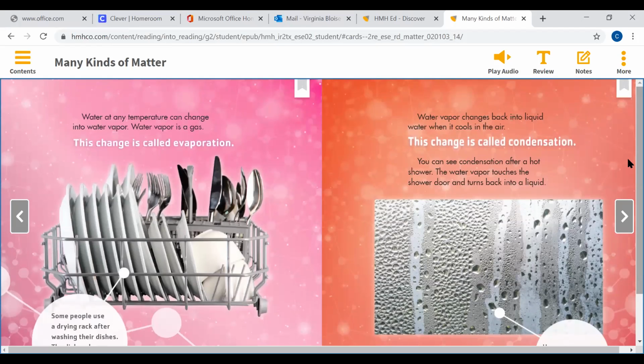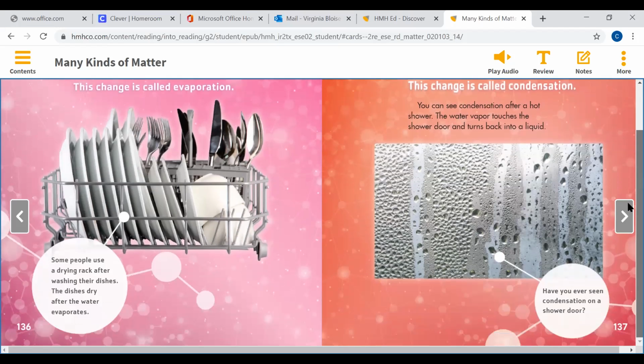Water vapor changes back into liquid water when it cools in the air. This change is called condensation. You can see condensation after a hot shower. The water vapor touches the shower door and turns back into a liquid. Have you ever seen condensation on a shower door?